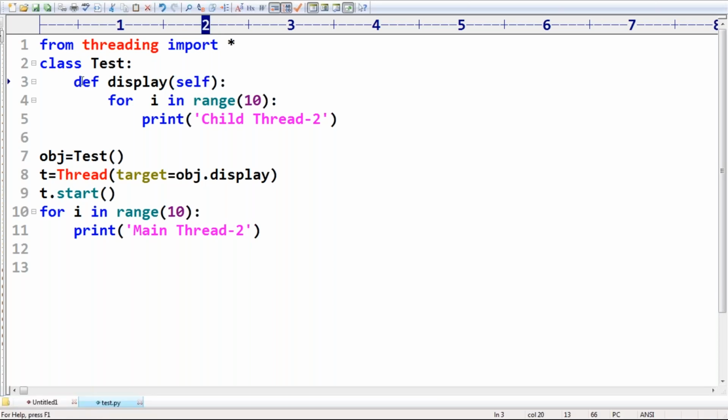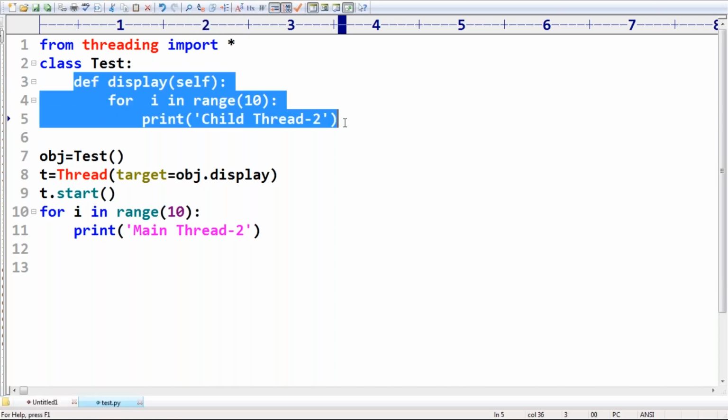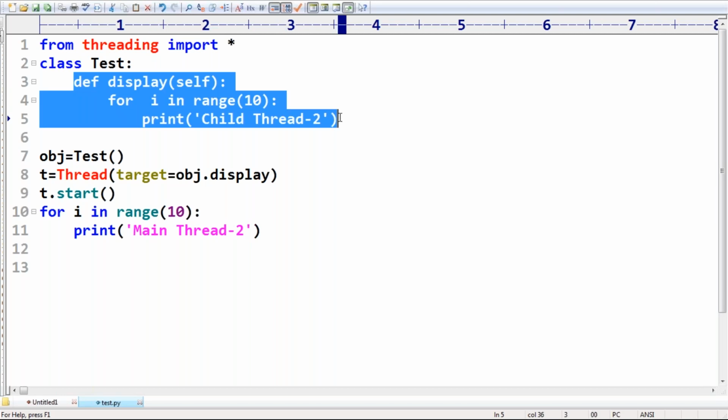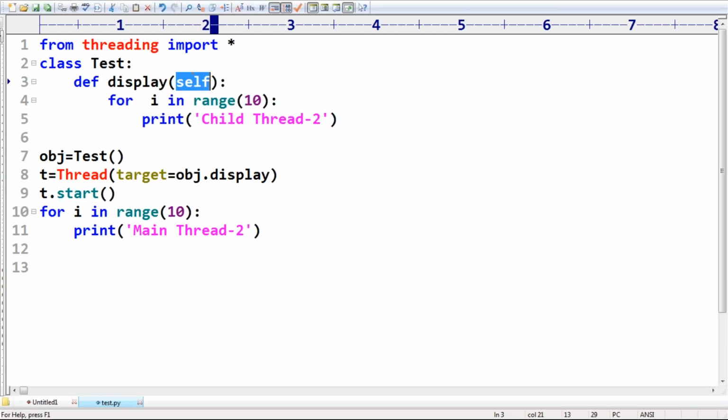Just be aware, if you want to declare any instance method in Python, compulsorily we should pass the self argument. Without the self argument, you can't consider it an instance method. We will discuss in detail in OOPs. Don't worry about what the use is and how to use this self. Just remember, if you want to define any instance method inside a class, that method's first argument should be self.